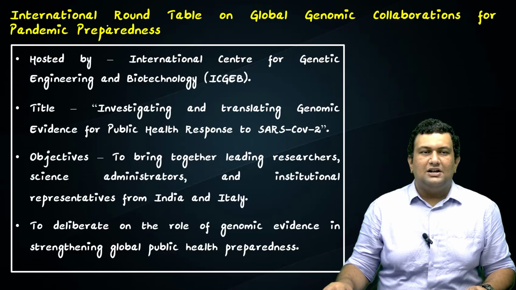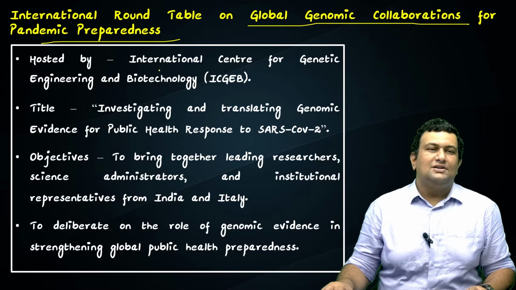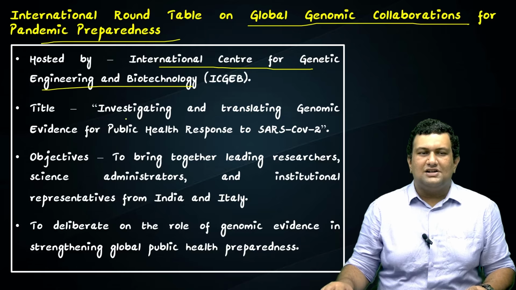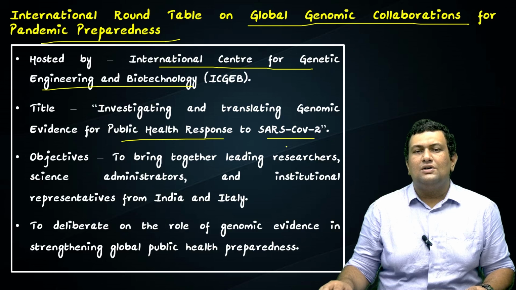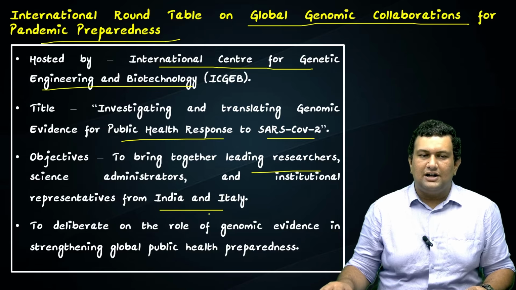The next is the International Roundtable on Global Genomic Collaborations for Pandemic Preparedness. It is hosted by the International Centre for Genetic Engineering and Biotechnology, and its title is Investigating and Translating Genomic Evidence for Public Health Response to SARS-CoV-2, that is Severe Acute Respiratory Syndrome Coronavirus 2. Its objective is to bring together leading researchers, science administrators, and institutional representatives from India and Italy, and to deliberate on the role of genomic evidence in strengthening global public health preparedness.